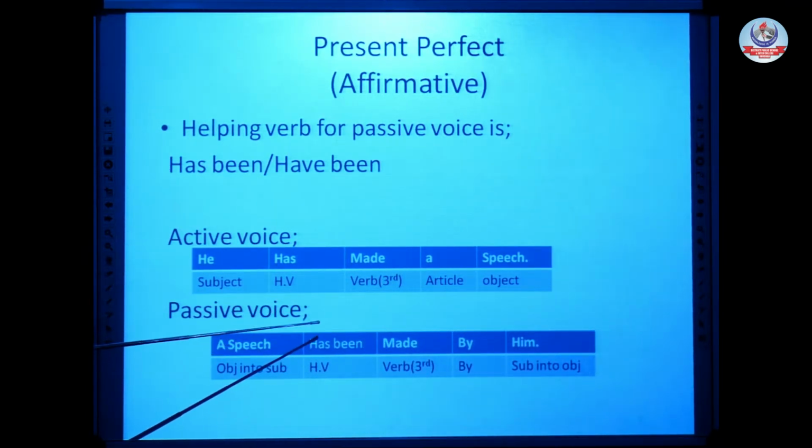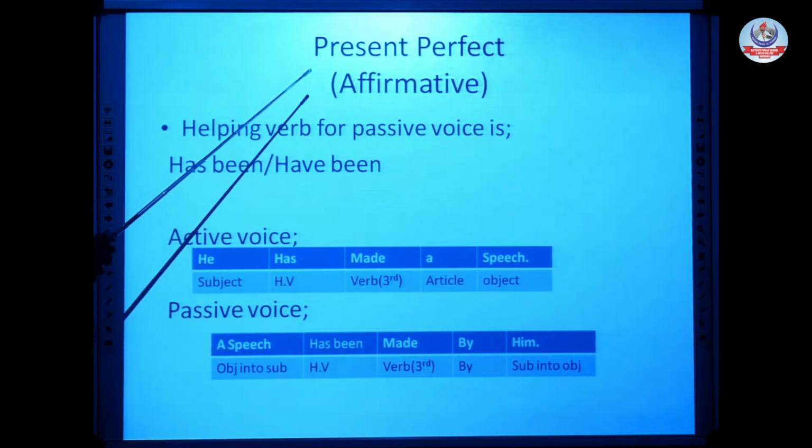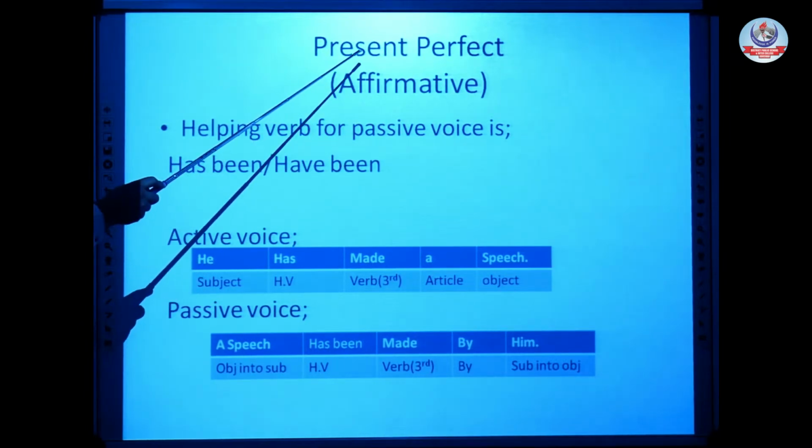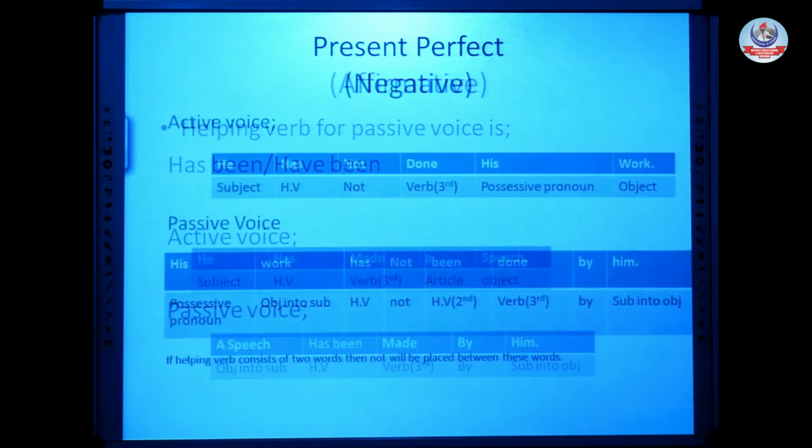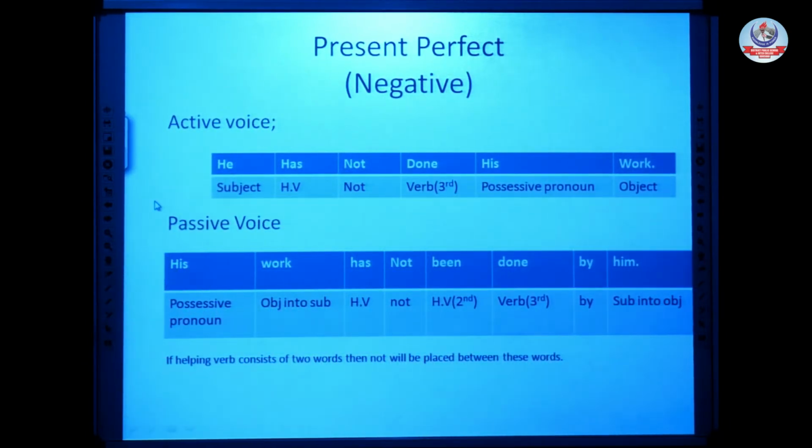Same rules in same situation: object into subject, third form of verb, addition of by, and subject into object. The only change is in the helping verb. In all tenses, the only thing which is changed is the helping verb. Every tense has its respective helping verb. After that, now present perfect tense, we will study the negative sentence.